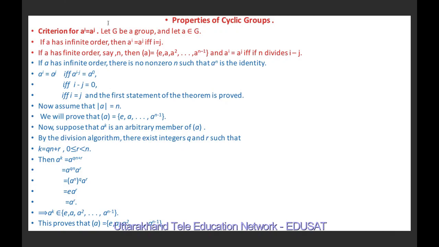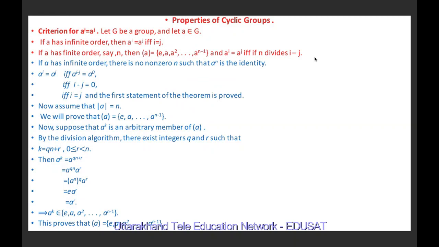Suppose G is a group and a belongs to G. If a has infinite order, then a^i equals a^j if and only if i equals j. If a has finite order, say n, then the cyclic group generated by a is equal to {e, a, a square, ..., a raised to n minus 1}, and a^i equals a^j if and only if n divides i minus j. So here the two cases are different.